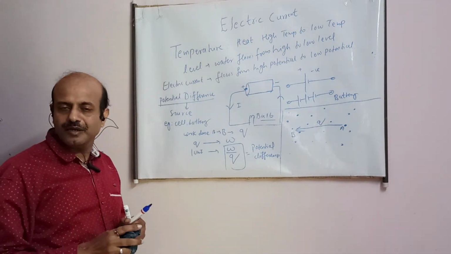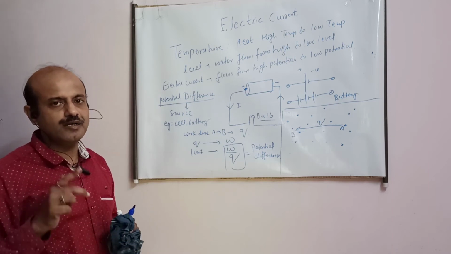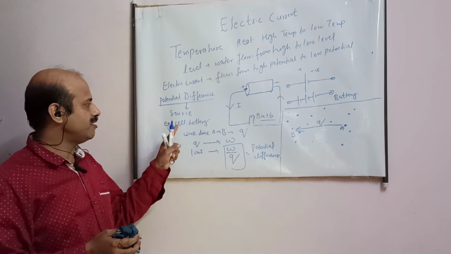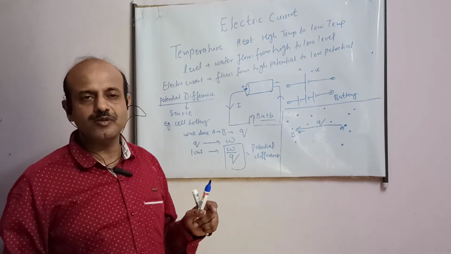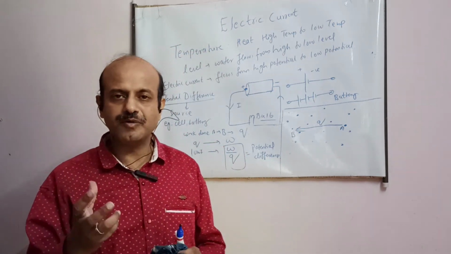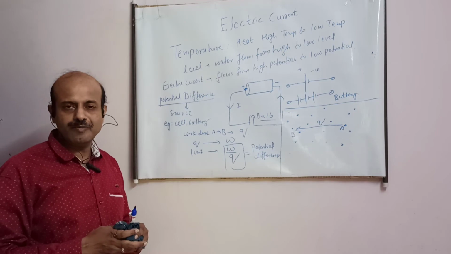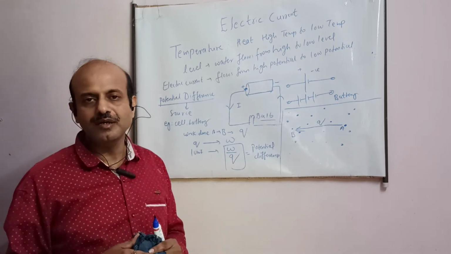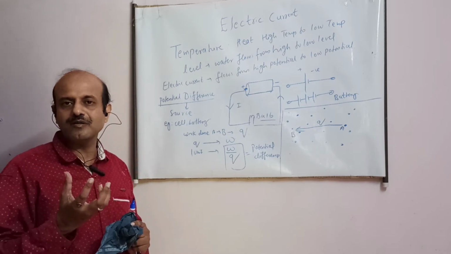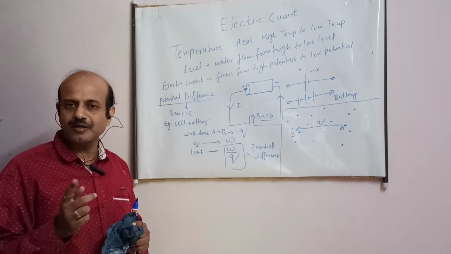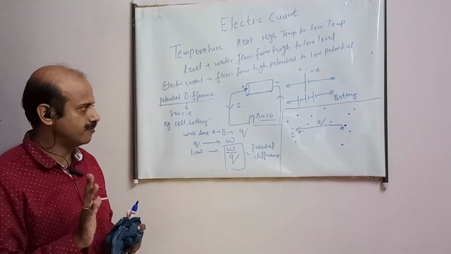To make the electron flow in a particular direction, there should be a potential difference, student. And that difference is created by source. Source may be cell. In cell, that is actually chemical reaction. Due to chemical reaction, this potential difference comes in cell. What happens? Two different metals are dipped in a solution. Due to chemical reaction, in one metal, electrons become higher, and in one metal electrons become fewer. And when you connect the wire, electrons start flowing due to difference of the number of electrons. That is in the cell.